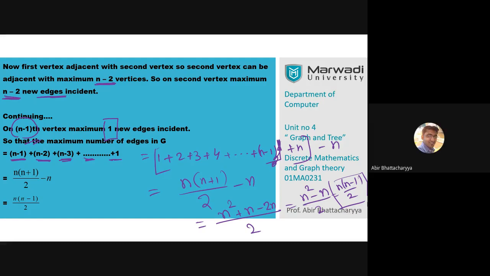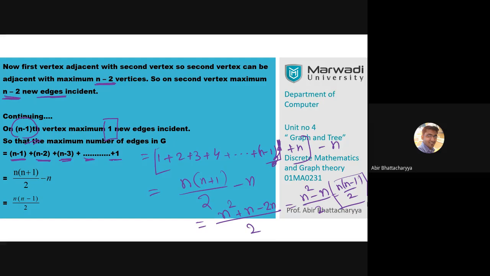One more time, explain. Yes sir. Okay, I started with n number of vertices. Try to understand. How many maximum vertices can join from n vertices? The maximum possibility of joining is n minus 1, because we cannot join the vertex with itself.